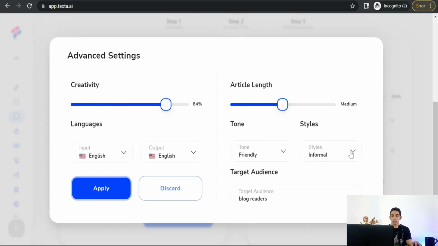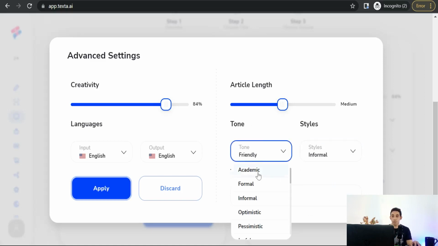some styles like informal, descriptive, persuasive, narrative, creative, and so on. Tone, academic, formal, informal, optimistic, pessimistic, or something like that. And now we can just apply.